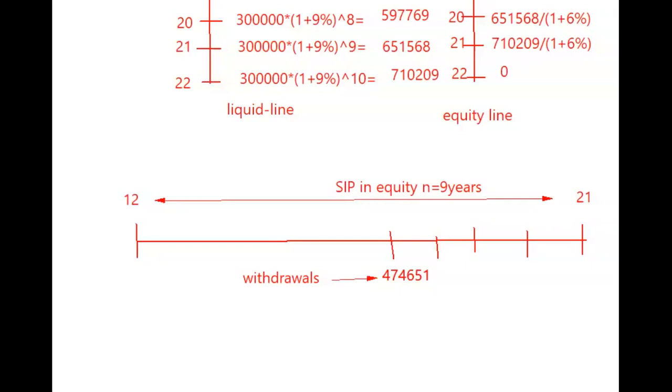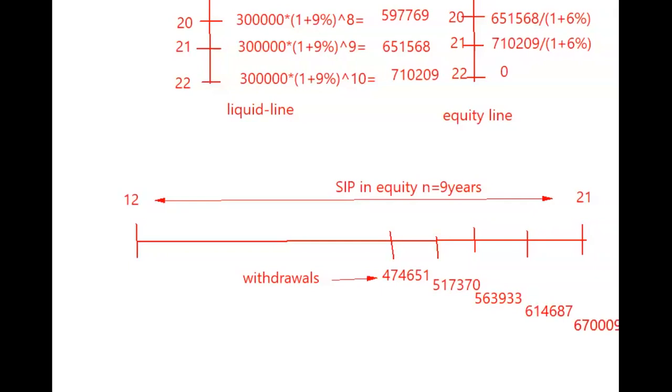517,370 is the second withdrawal, and the third withdrawal is 563,933. 563,933, and then the fourth withdrawal is 614,687. 614,687, and then the last withdrawal is 67,009. Okay, so these are all the withdrawals which I am going to do.